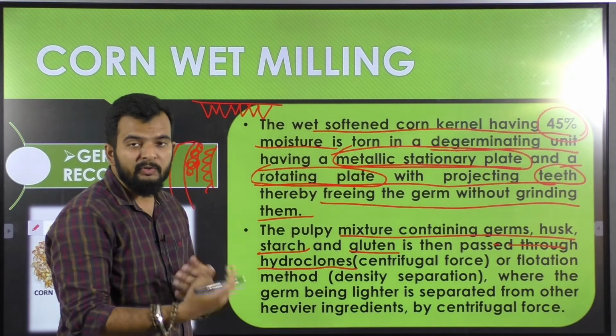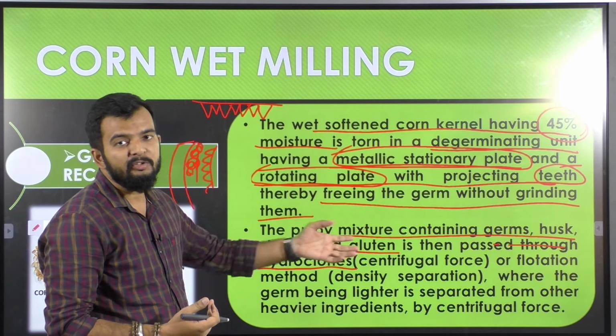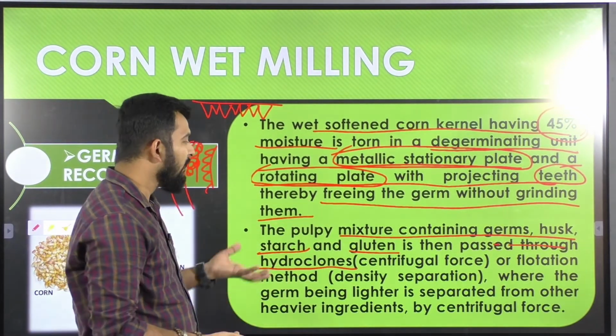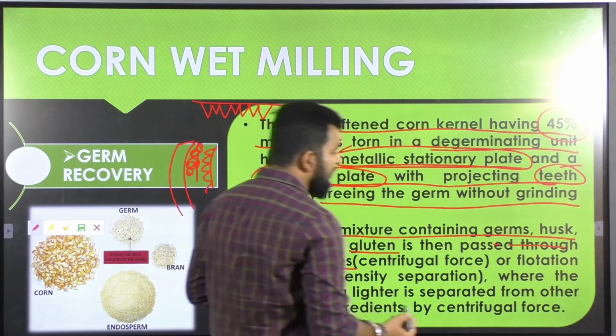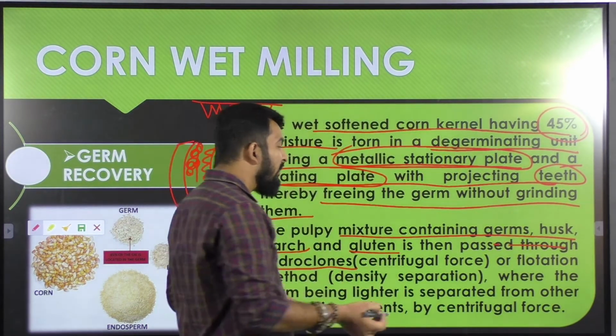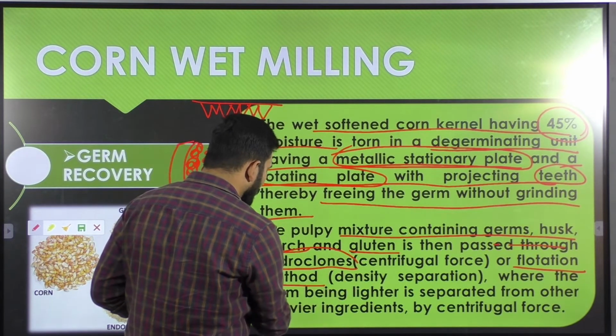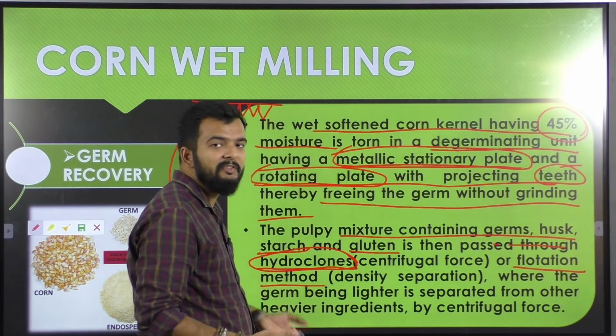Through centrifugal force they will separate out these different particles based on their specific gravity, and these will be separated and given as different feeds. Or the flotation method can be used. Hydroclones are used nowadays; it is a modern method.